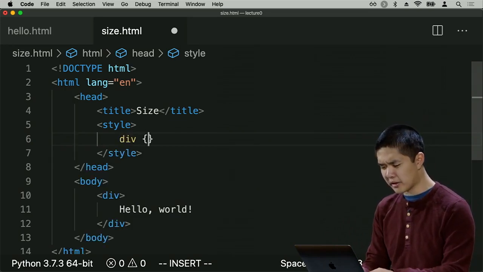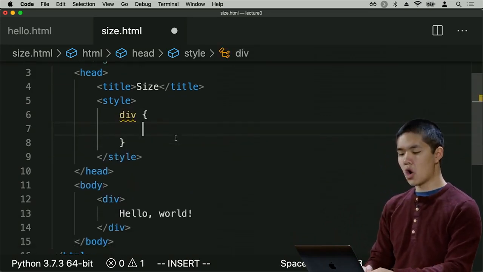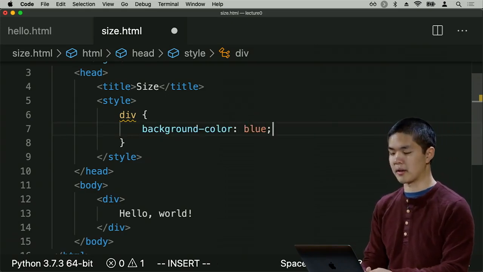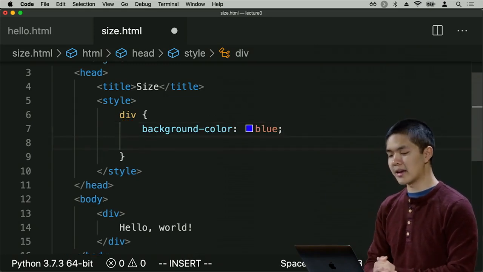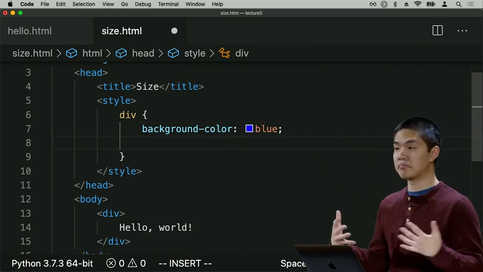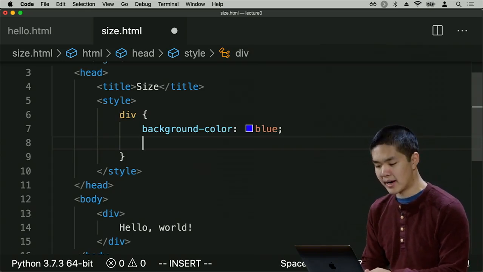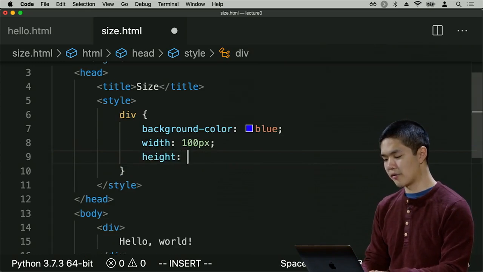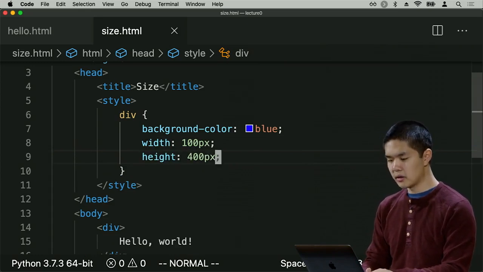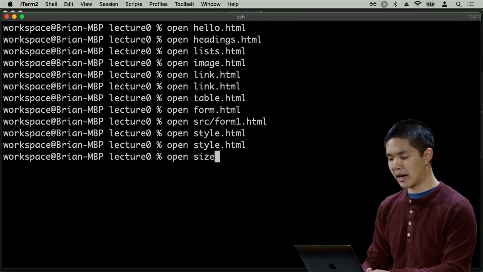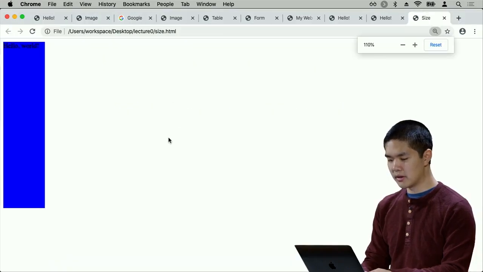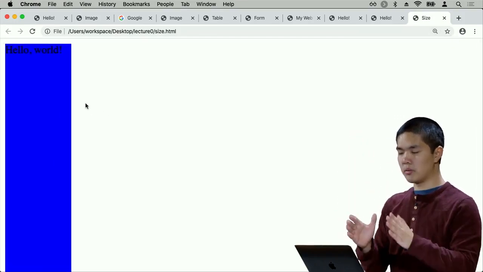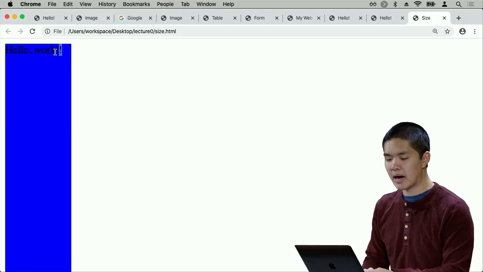And I would like to style this div in a couple of ways. One thing I can do is give the div a background color. Let me change its background color to blue, for example. And then I can say, all right, I'd like to give this div a width and a height, some size information. I can say, go ahead and give this div a width of 100 pixels and maybe a height of 400 pixels. So now when I go ahead and open up size.html, this is what I see. I see a 100 by 400 pixel wide vertical or rectangular section of my page, I see the words hello world.